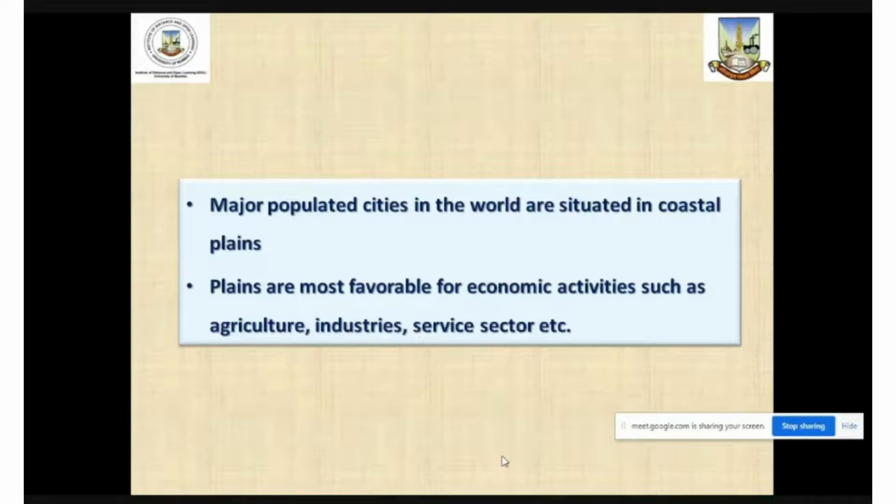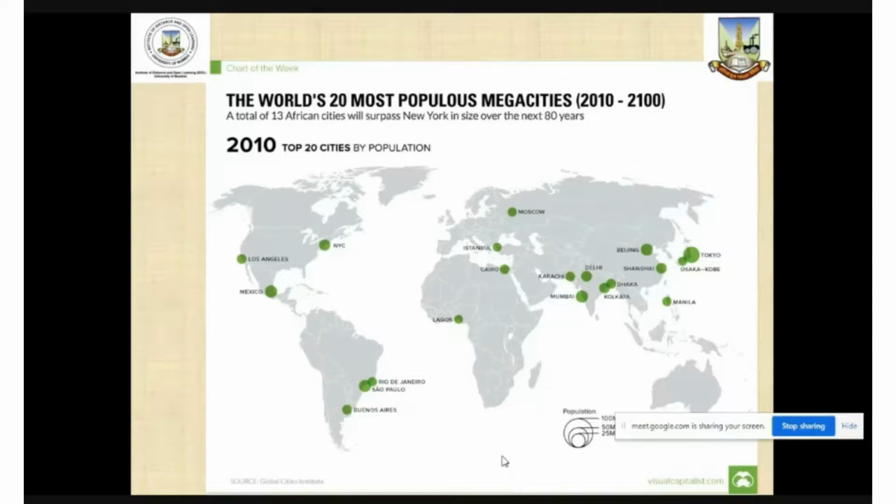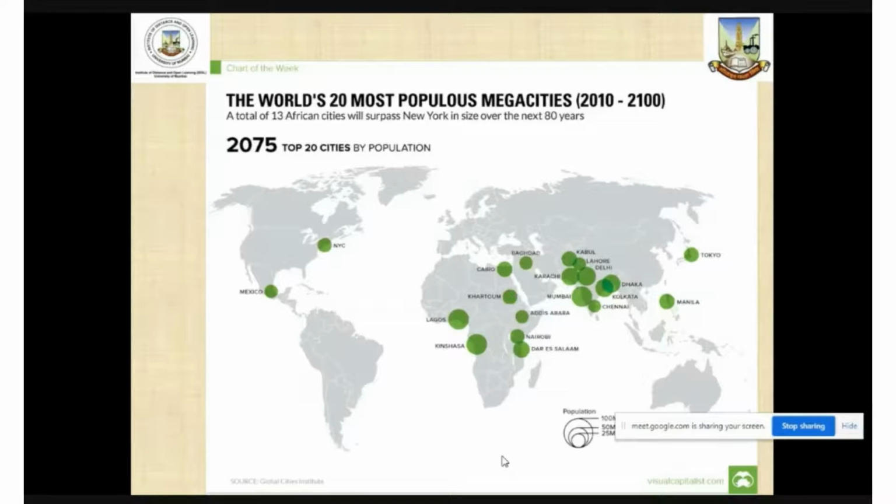Now, if you look at the population concentration, we find that most of the population in the world is concentrated in the plains as compared to the plateaus and mountainous areas, and they are more favorable for various economic activities like agriculture, industries, transportation, communication, and other service sectors. This is the indication of how population has concentrated in the plain areas, particularly in the coastal plain areas.